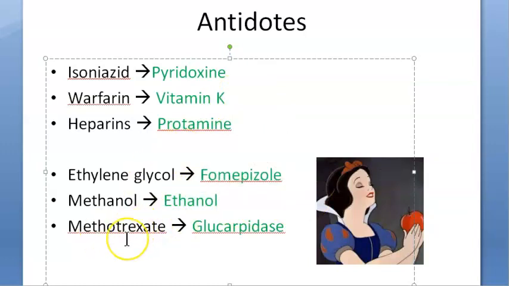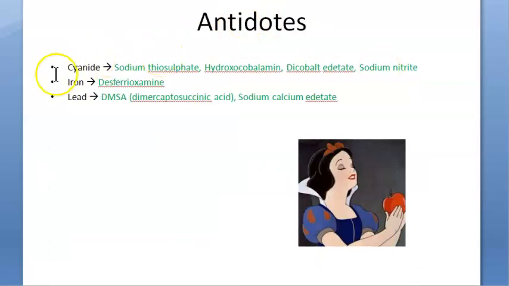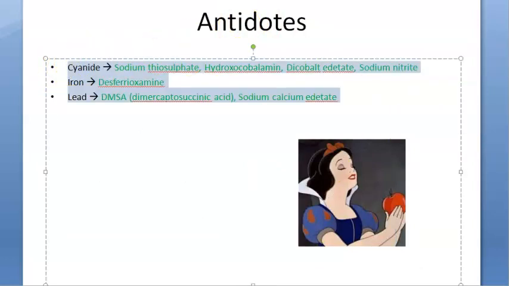Then coming to methotrexate. Methotrexate is something to do with cancer treatment, right? So the antidote is glucarpidase. Glucarpidase will metabolize the toxin. It is a hydrolyzing enzyme. Okay. Moving on, people. Let's go here.